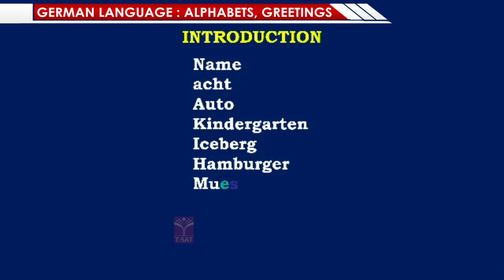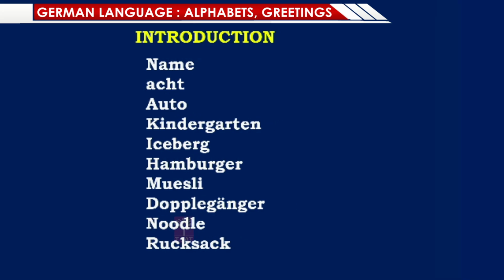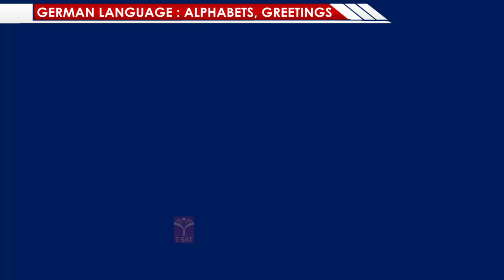Then hamburger. That's how we pronounce it in German. Muesli or doppelganger. That's how we pronounce in German. This word also is seen in English. When two people lookalikes are there, we call them as the doppelganger. And next we have noodle, which also was borrowed from German. Similarly, rucksack as it is said in English. This in German we call it as Rucksack with the same meaning. So this is what I wanted to introduce. Now let us start the lesson.